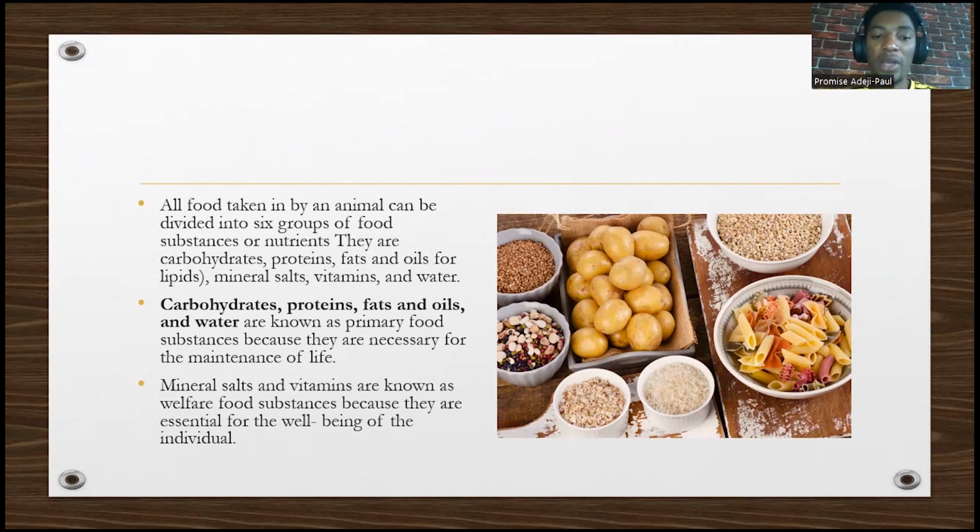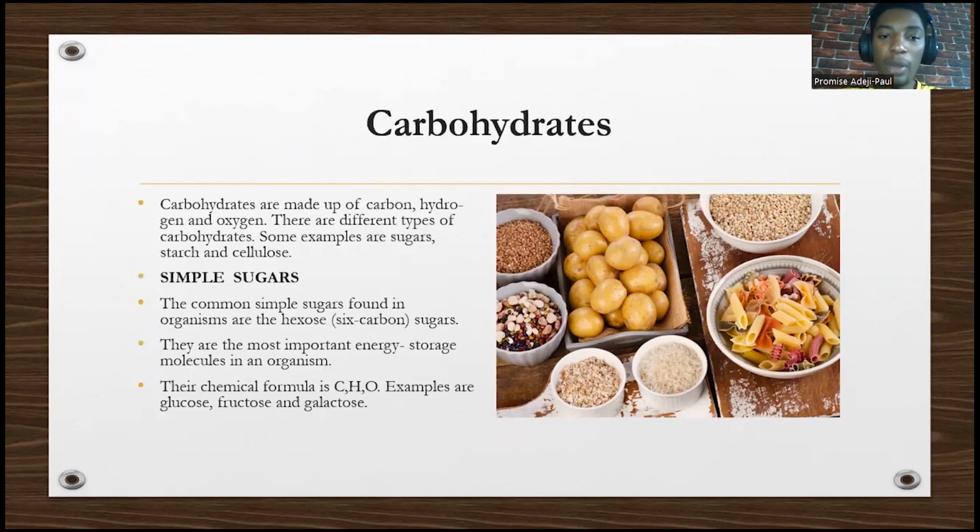Carbohydrate, protein, fat, and oil are known as primary food substances because they are necessary for the maintenance of life. While mineral salt and vitamins are known as welfare food substances because they are essential, but not as important as carbohydrate, protein, fat and oil, and water. Take note of that. Now we'll talk about carbohydrates.